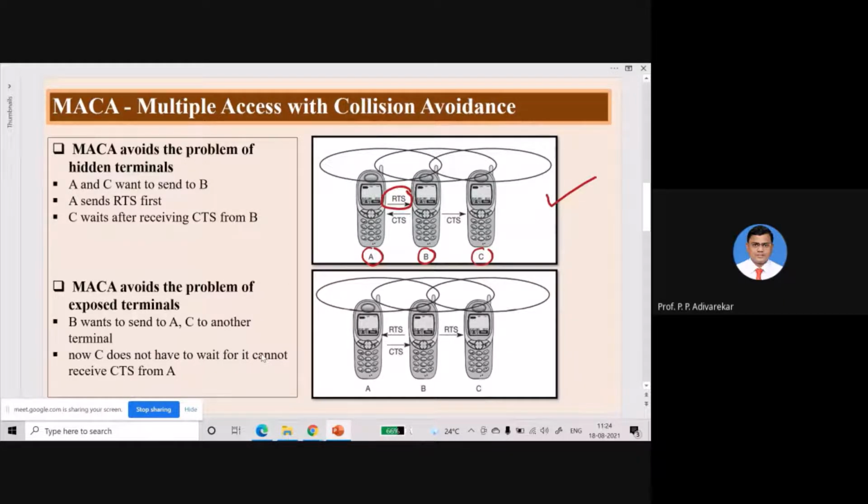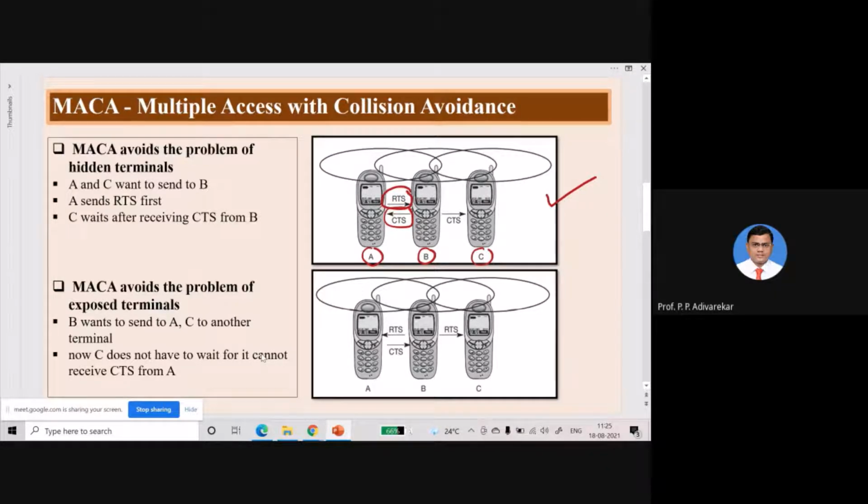Now, if B is free, it will send a CTS to A. Although A is sending RTS, which is a broadcast packet, since C is out of the coverage area of A, C will not receive the RTS packet. So C will receive only the CTS packet, which is sent in response by B. Now CTS is also a broadcast packet.